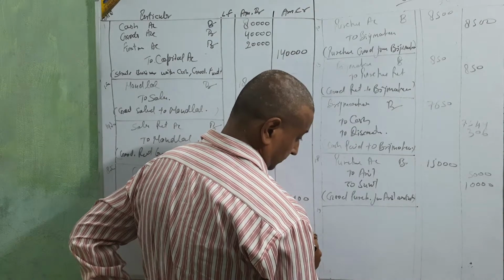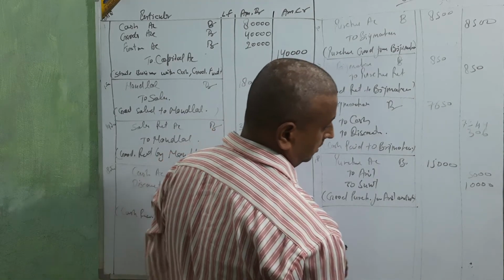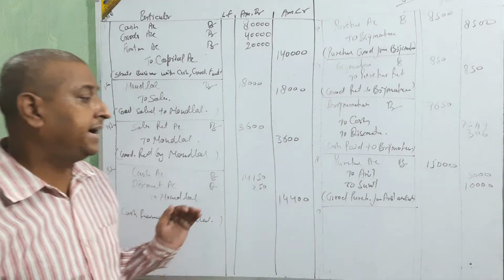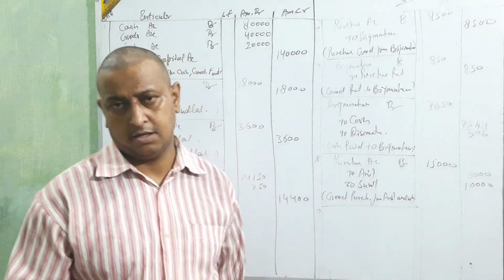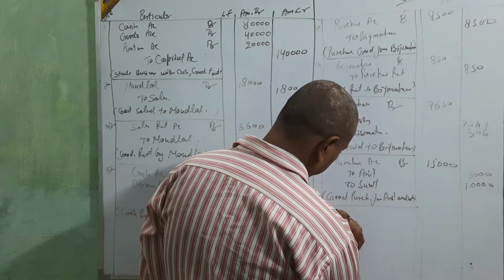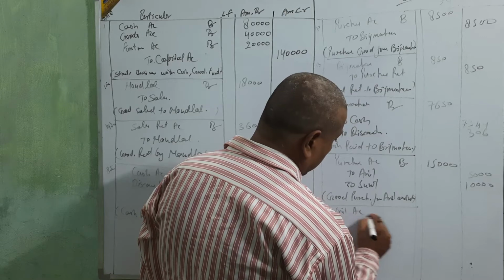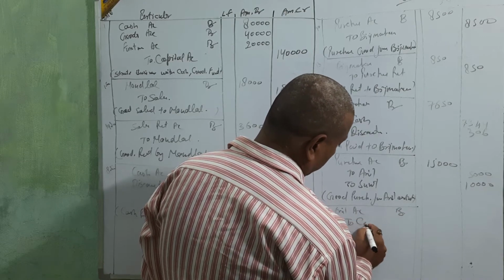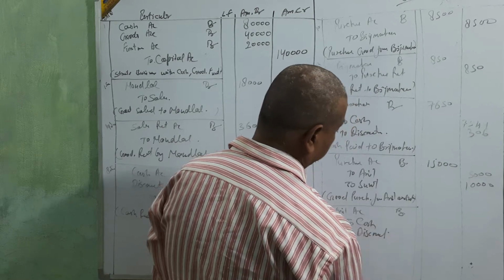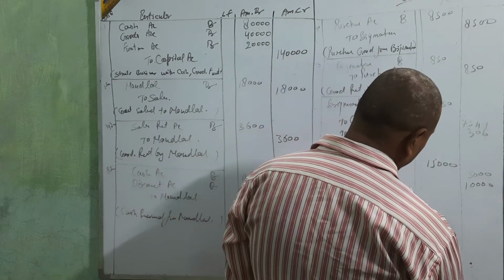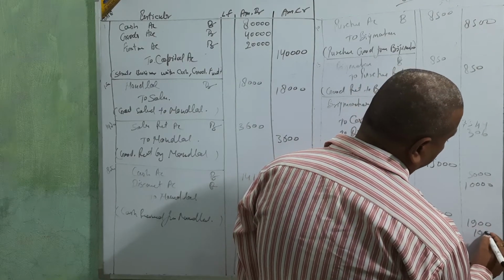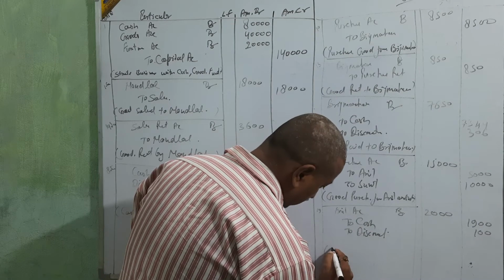Paid cash to Anil rupees 1,900 and discount received rupees 100. He is going to pay Anil 1,900 and 100 is discount. So Anil account debit to cash and discount. We are going to pay the amount 2,000. Only 1,900 we pay and 100 is what, beta? Discount.